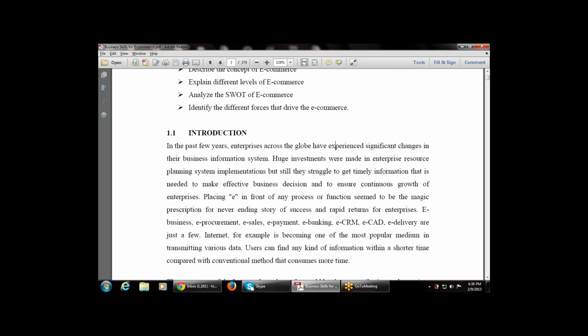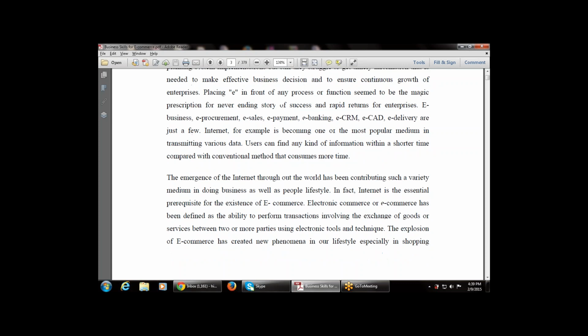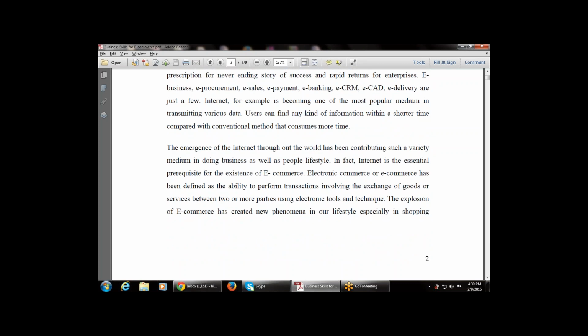Users can find any kind of information within a shorter time compared with the conventional method, which consumes more time. So users find e-commerce the better way, with shorter time than the traditional method.